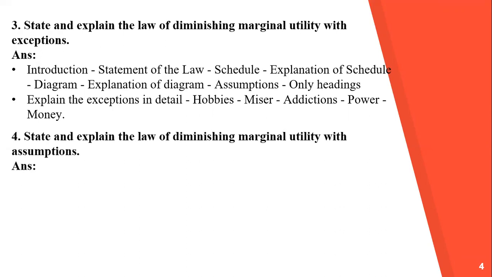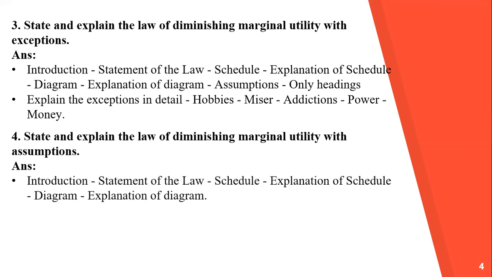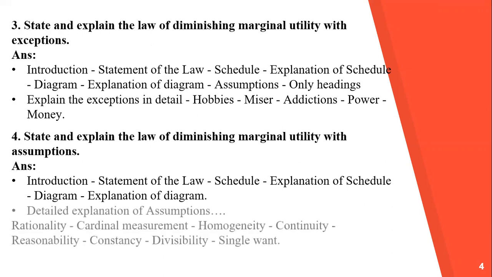See the next question. State and explain the law of diminishing marginal utility with assumptions. First, introduction, the statement of the law, schedule, explanation of schedule, diagram, explanation of diagram, and detailed explanation of assumptions.